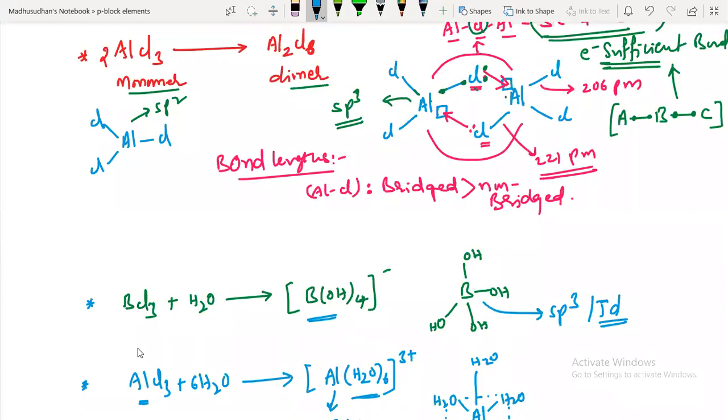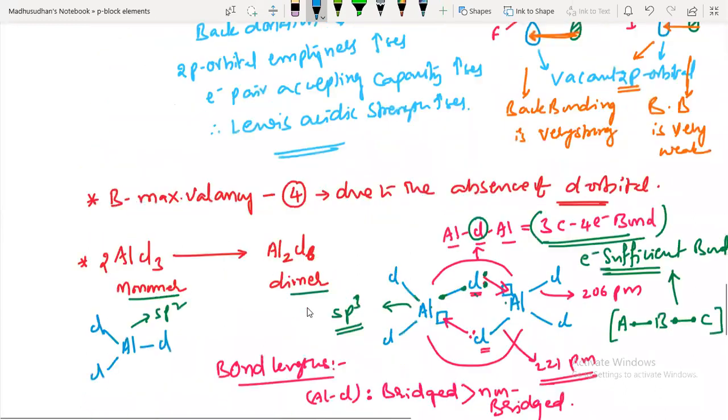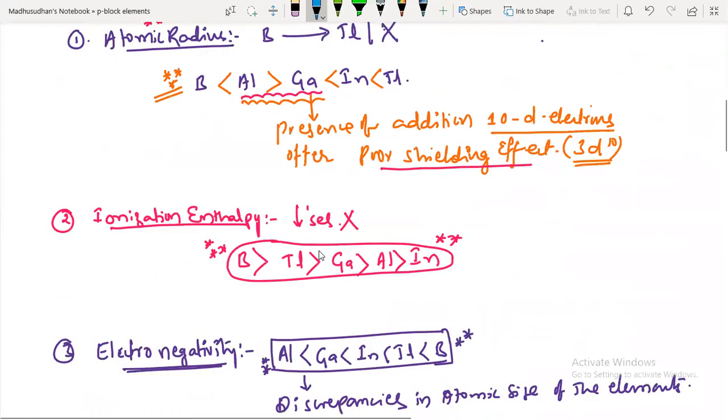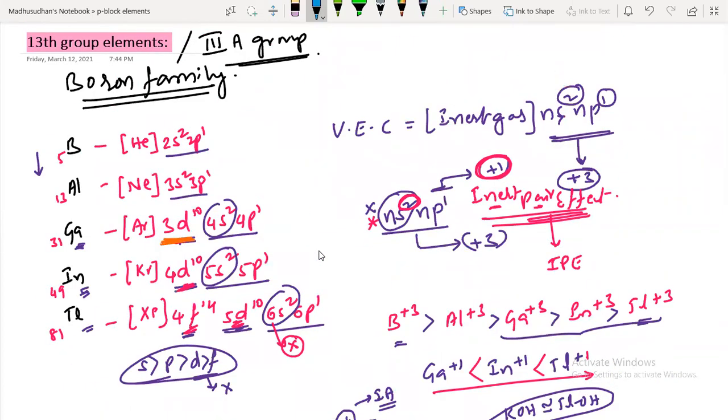Shall we stop here today? So let's have a look at the third group elements, a quick revision. Their valence configuration is ns2 np1. Due to the poor shielding from 3d, 4d, 4f, they show some abnormal inert pair behaviors.